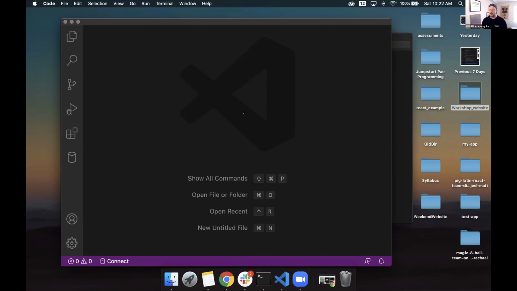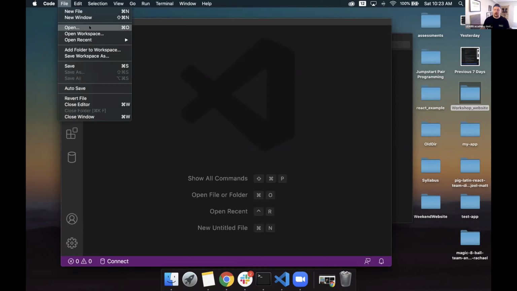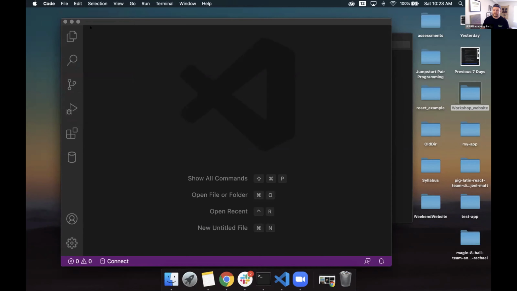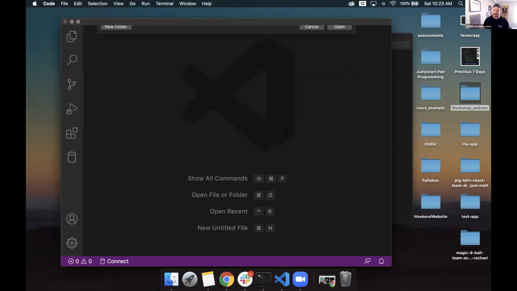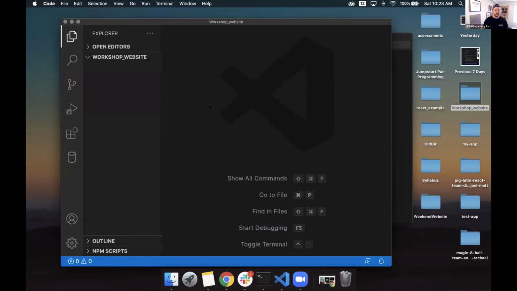Great. So if we open up VS Code, it might look a little bit different for you. It might say, welcome to VS Code, stuff like that. And up here, there will be like a little bar that allows you to close that window. Don't really worry about that. It just looks a little different, but it's the same thing. We're at our home page of VS Code. From there, what I want to do is go to File, and Open. From there, I'm going to go to my desktop, and to my workshop website, and I'm going to open that. Double click it.